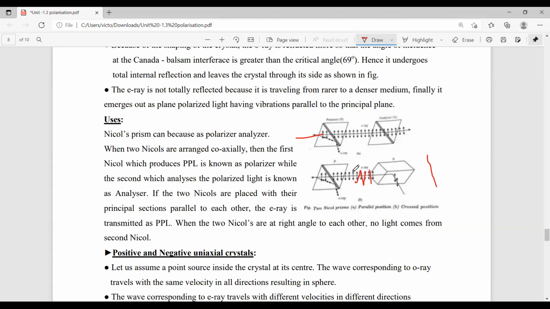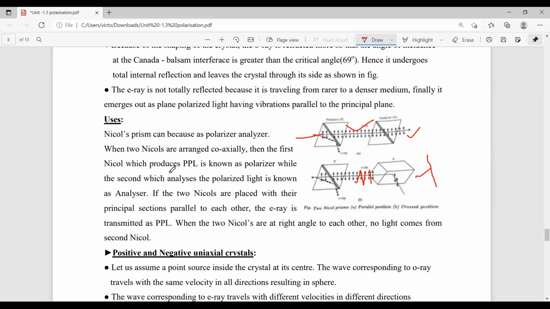That means the light is in a single direction only. This Nicol prism analyzes: if it is in a parallel position, the light comes out; if it is in a perpendicular position, the light does not come. That means this crystal analyzes whether the light has been converted into polarized light or not.